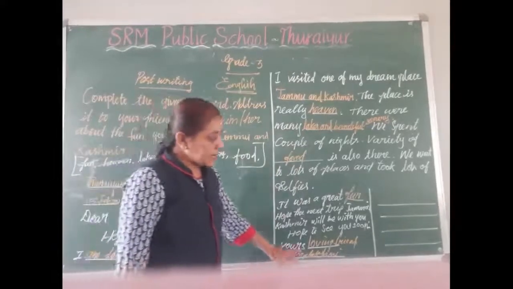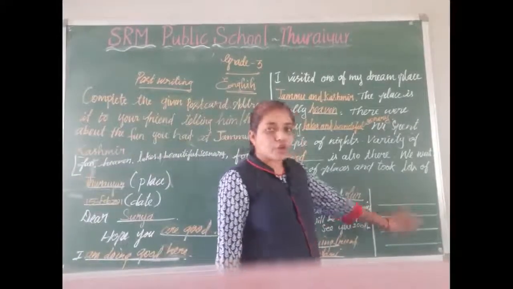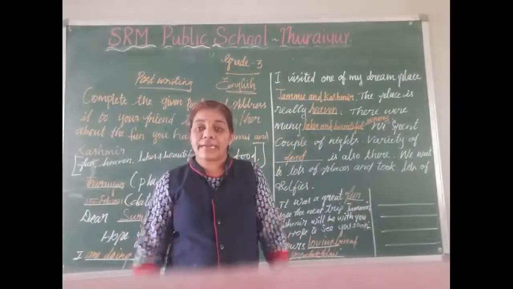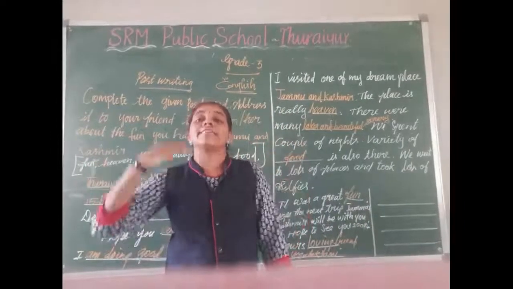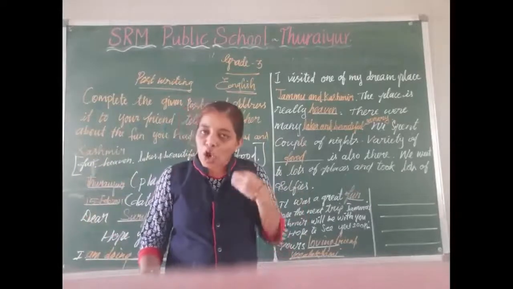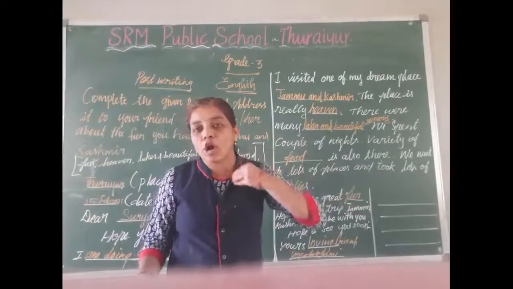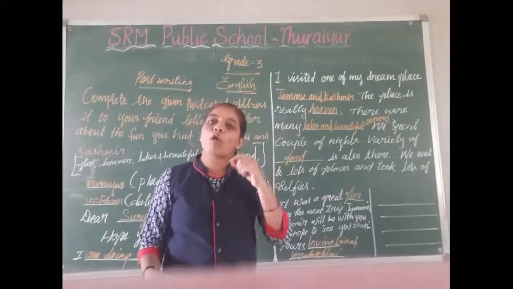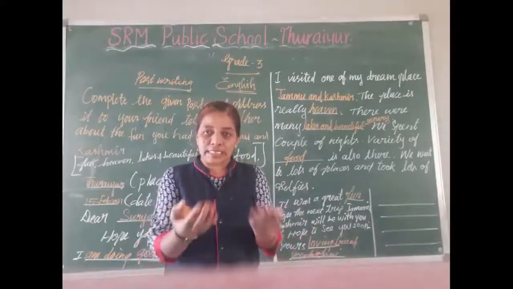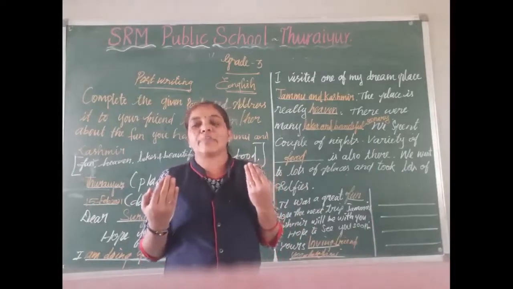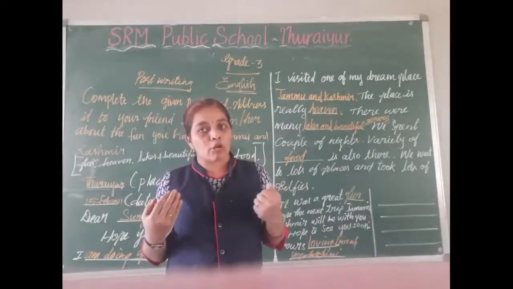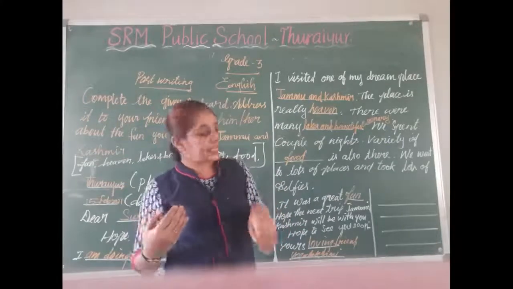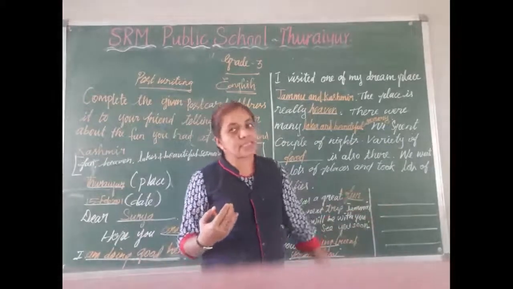In this dash you want to write your friend name, friend address. They are called receivers. We are sending a letter, so we are called senders. One who writes a letter, that person is called sender. One who receives the letter from the postman, that person is called a receiver. Here you want to write receiver's address.